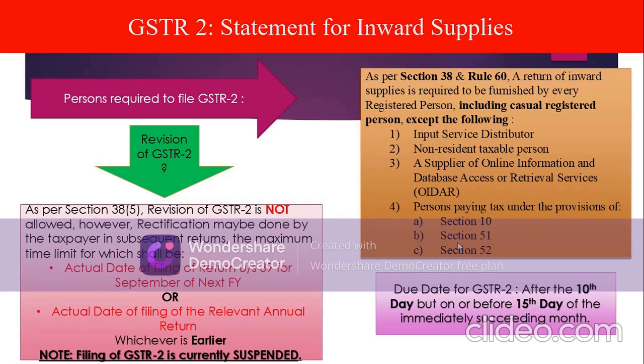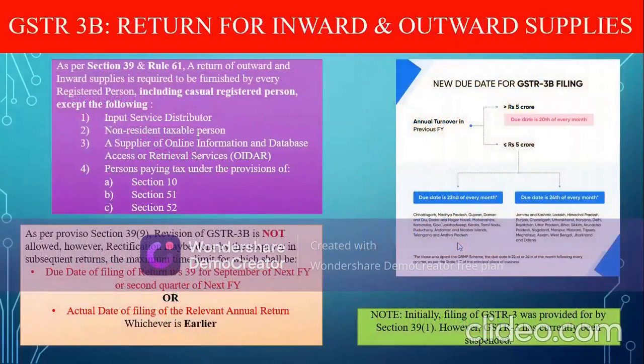Now coming to the due date for GSTR2. GSTR2 needs to be filed after the 10th of the succeeding month, but on or before the 15th of that month. To illustrate by an example, if you have to file your GSTR2 for the month of April 2021, then the same needs to be filed after 10th of May 2021, but on or before 15th of May 2021. It may be noted that for the time being, filing of GSTR2 has been currently suspended. Next up, we have GSTR3B, which is the return for inward and outward supplies.